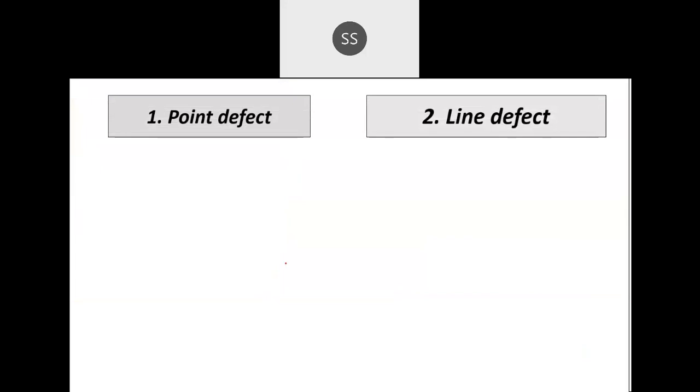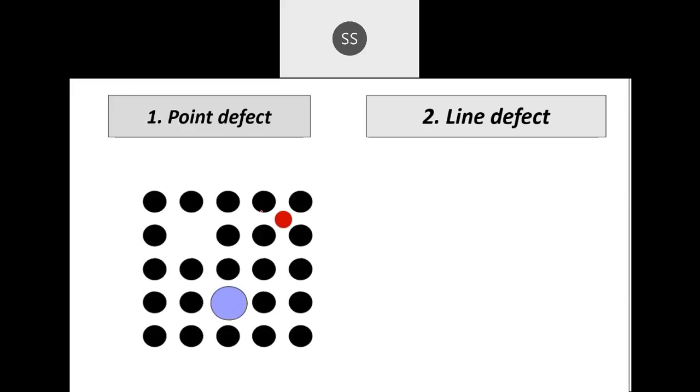We are going to talk about two kinds of defect here. One is point defect and the other is line defect. Point defect means you find any deviation in the lattice point, any deviation from the ideal arrangement. Like you can see here, this is one lattice point, where one atom has gone missing, or in this lattice point one atom has come in. If you find any deviation around the point in the crystal, it is called a point defect.